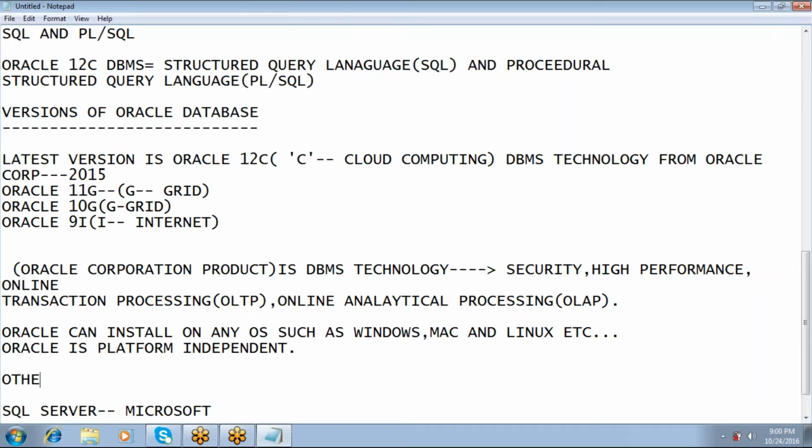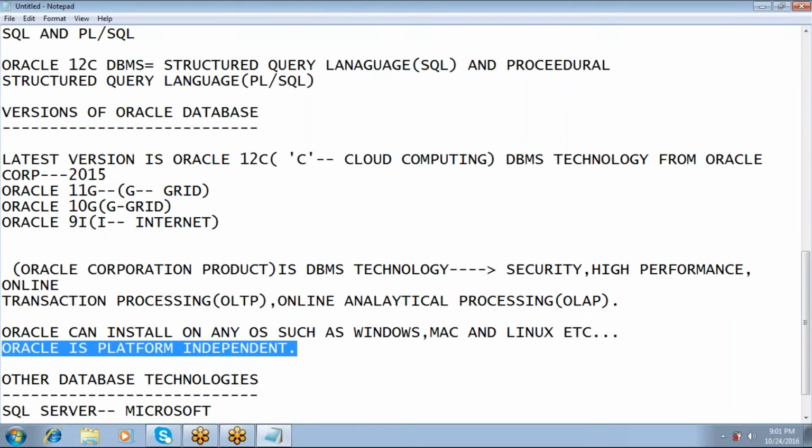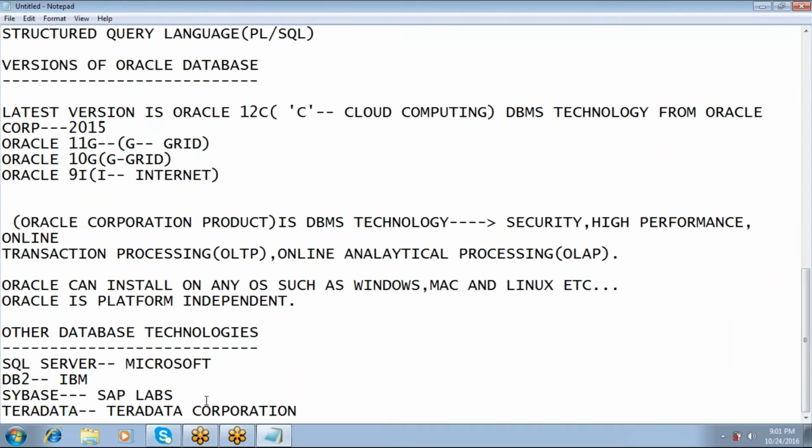Now other database technologies. SQL Server is one technology from Microsoft.